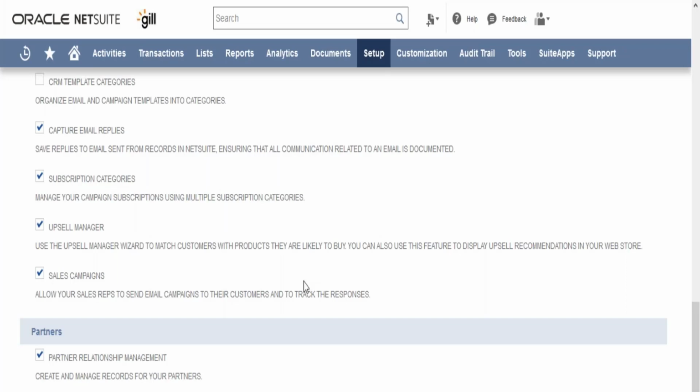In case we are using a web store in NetSuite, you can create a web store, or an online portal, from NetSuite itself. If you want to use upsell, you can define those upsell items as well: what are the products that can be sold with this particular item. Accordingly, whenever you see it on the web store, you can do the upsell. So this is an example of upsell.